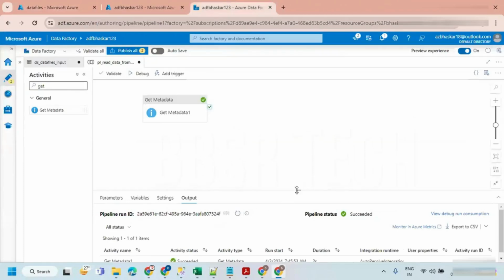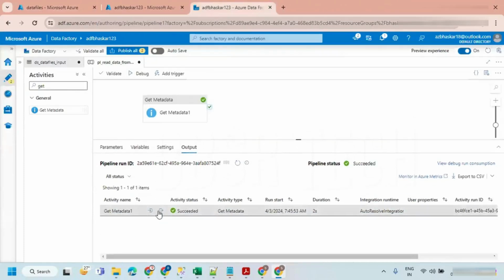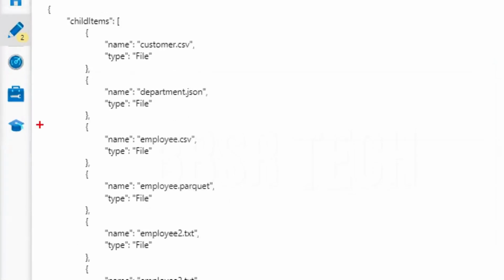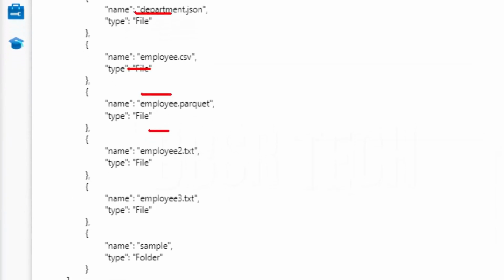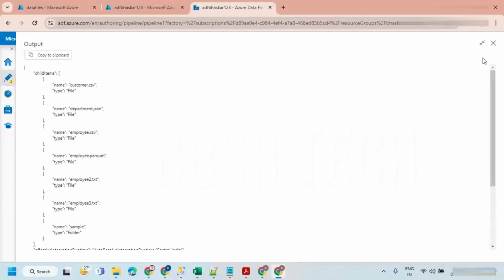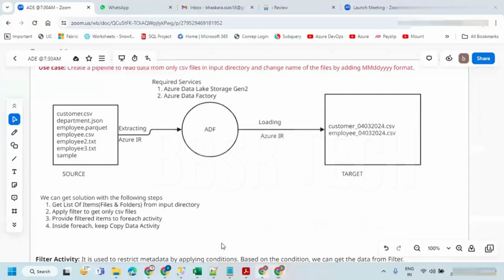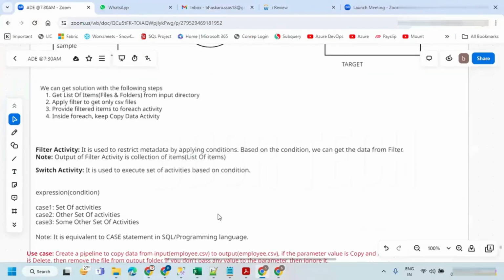Now if you see the output of this activity, you can see all the files are there. Apart from the files, we can see a folder is also there. But I don't need all of them. I need only .csv. If your file extension is .csv, those details only I want to get. In order to get that, we need to use the activity called filter activity.